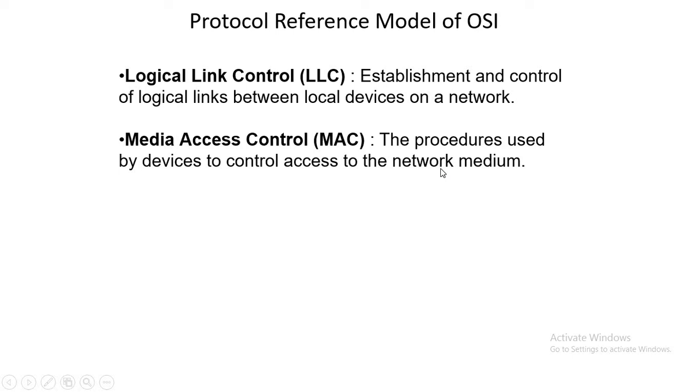Like somewhere there is a need to check whether the channel is free or not. It is known as sensing the channel. So this type of controlling mechanism is required in the media. So there are two separate parts, LLC and MAC. The work is divided, and each is responsible for a specific task or a specific control.